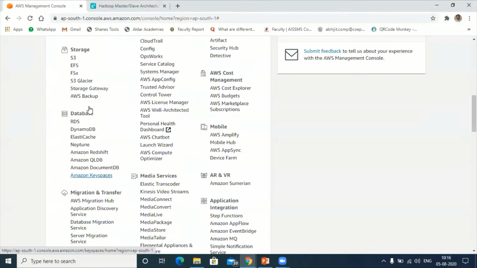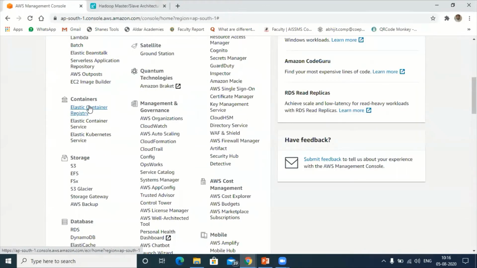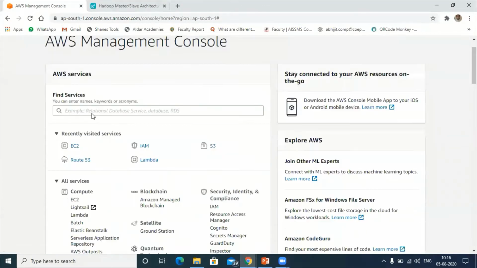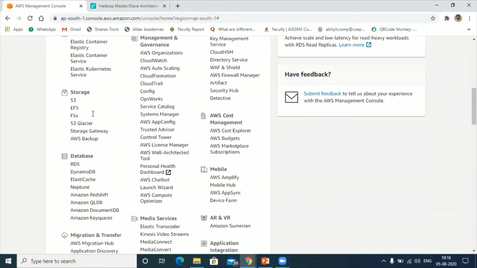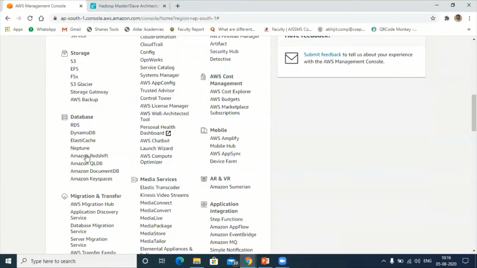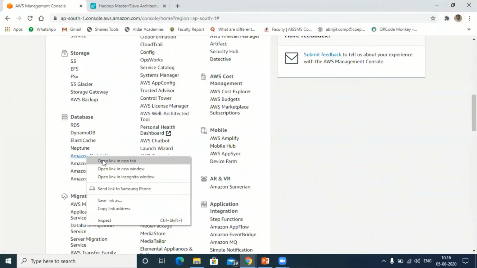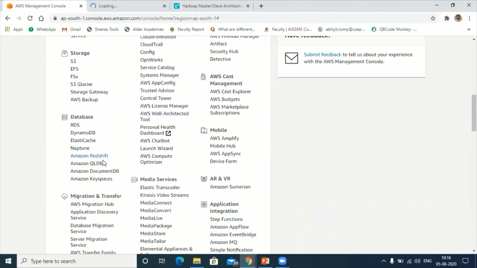You are familiar with this console. Under database systems you have the data warehouse system, Redshift. Click on Redshift.